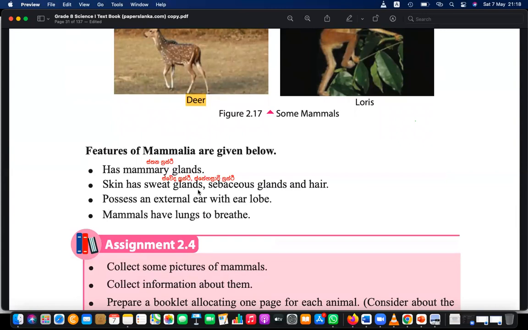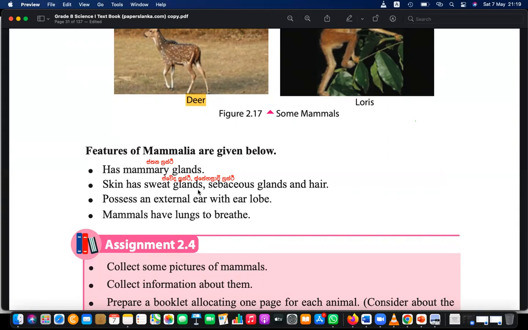And also the sebaceous glands, near the sweat glands. So these things are there. So our skin is also kind of glandular, and not just that, it has some hair, for protection and to keep the warmth. And in addition to that, we have ears with ear lobes. Other animals are not having that feature. So we have ears with ear lobes.